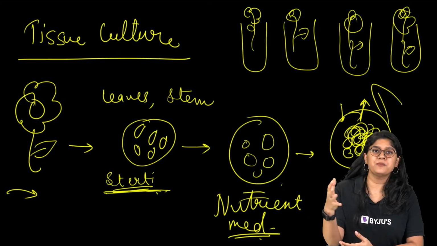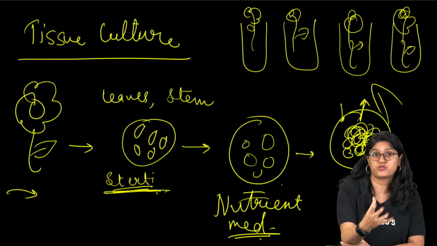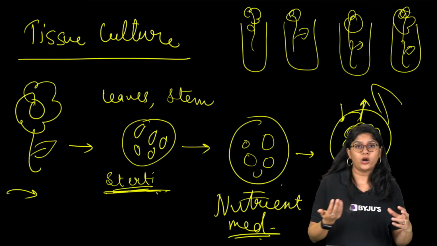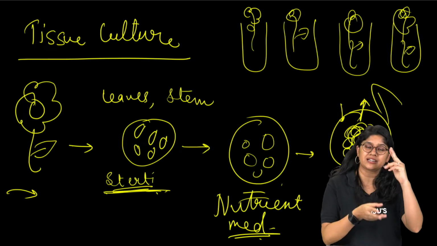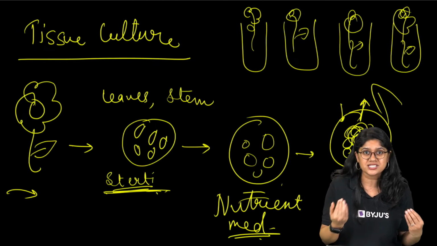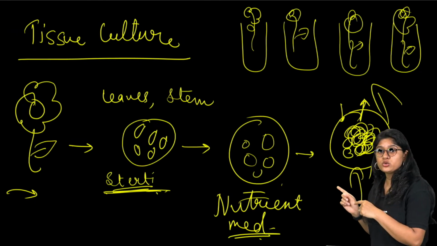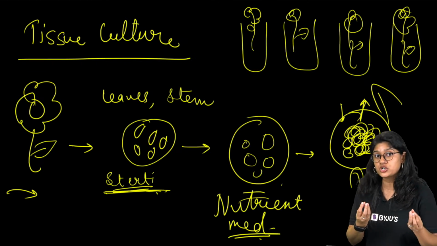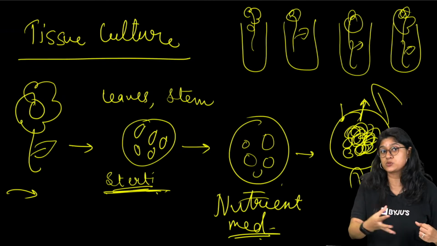Many of you have missed this. So tissue culture is a very important way of vegetative propagation artificially. We can make multiple copies of the plant, right? We will take a plant part, cut it into small pieces, clean them properly, and do the sterilization process. Then we'll put these parts into the nutrient medium so that the cells get nutrients and grow.